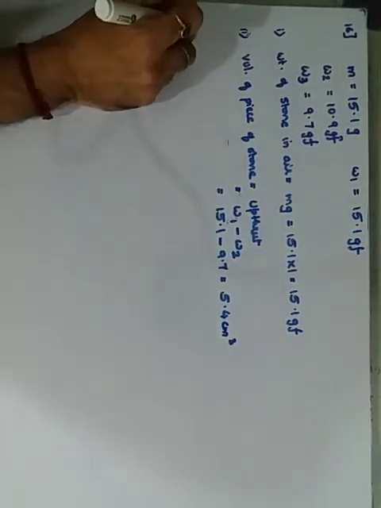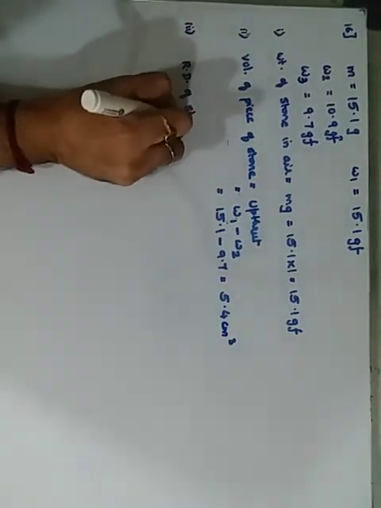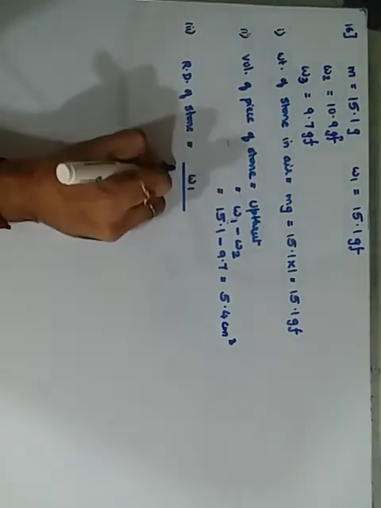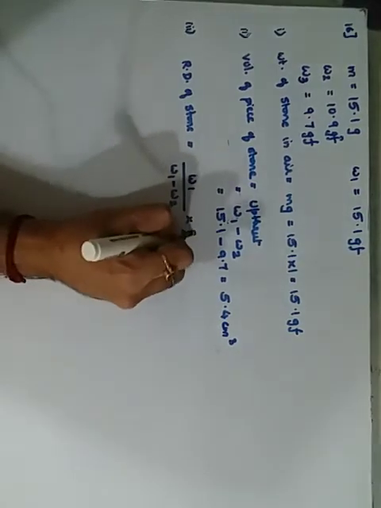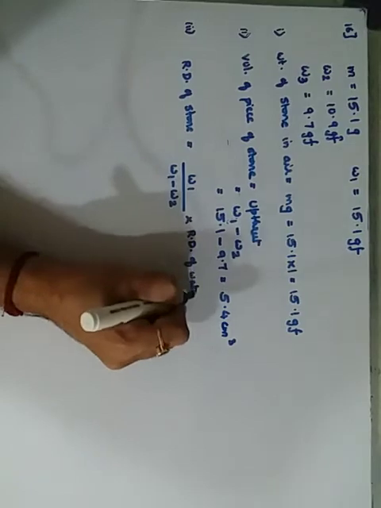Third part: the relative density of the stone is W1 upon W1 minus W2, into the relative density of water, because it is put in water.